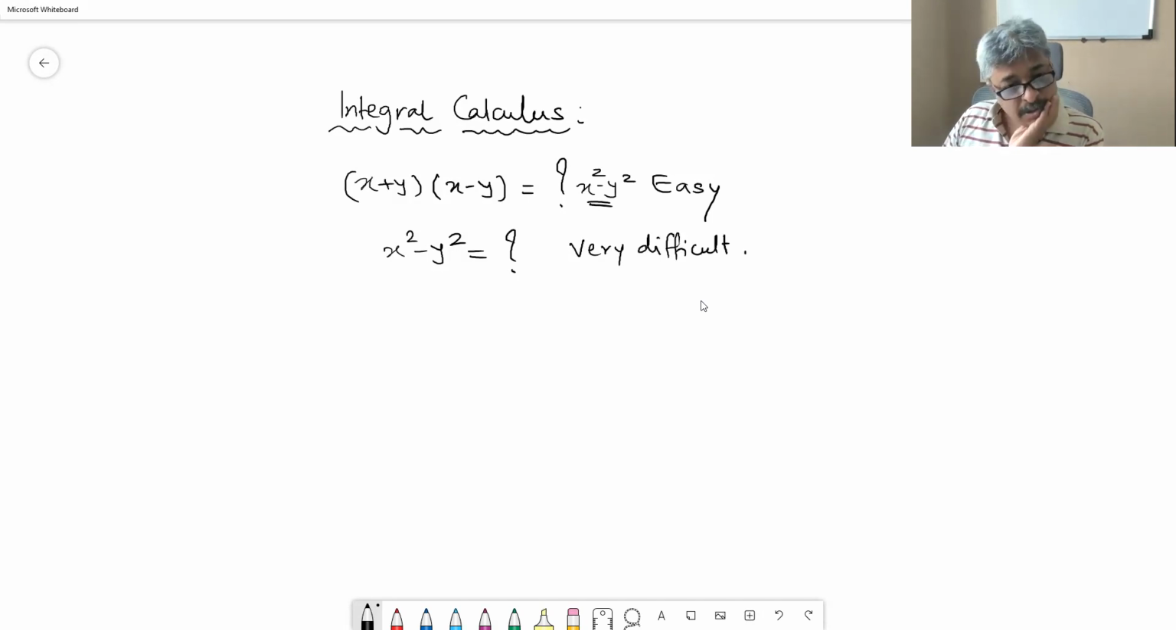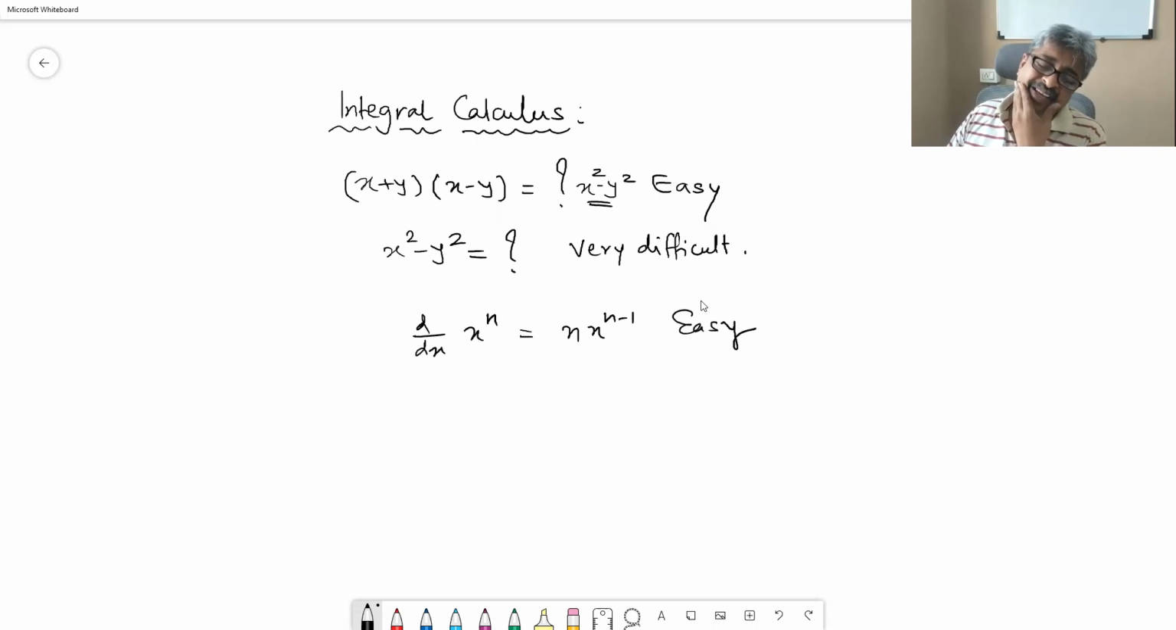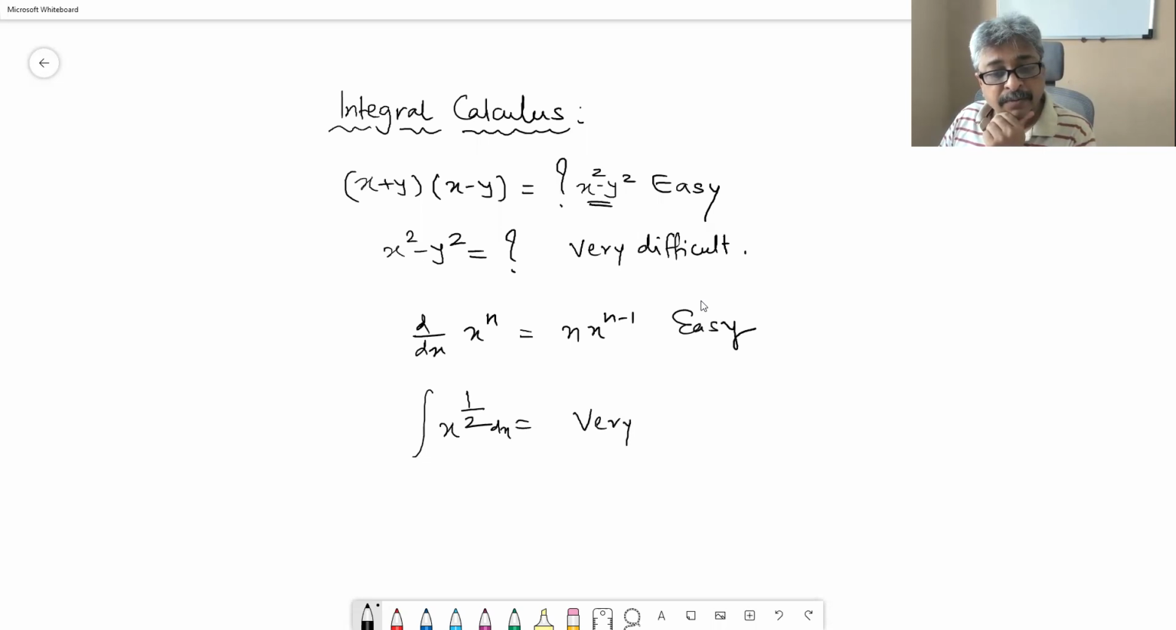Similarly, d/dx of x raised to n is n x raised to n minus 1. Easy. But if somebody asks what is the antiderivative of x raised to 1 by 2, oh, very difficult. And the antiderivative, soon we will start writing it like this, with respect to x. Very difficult.